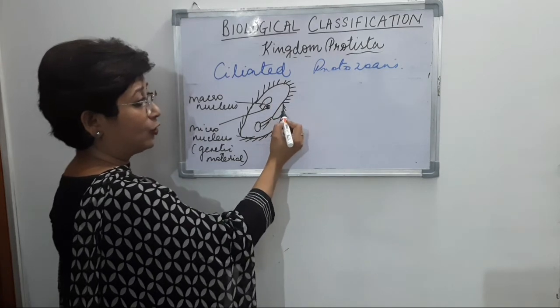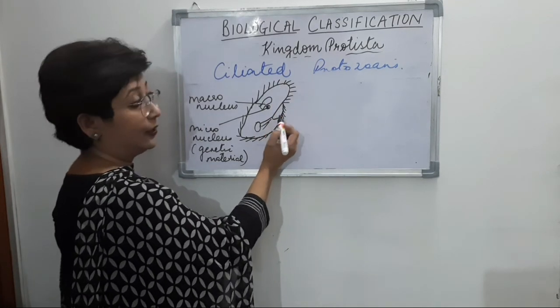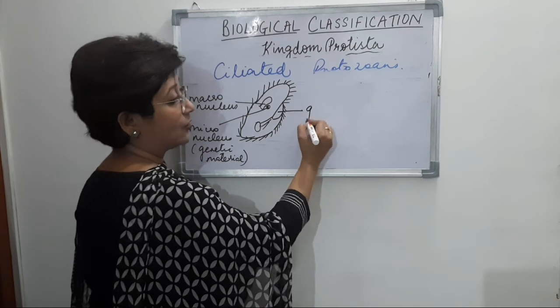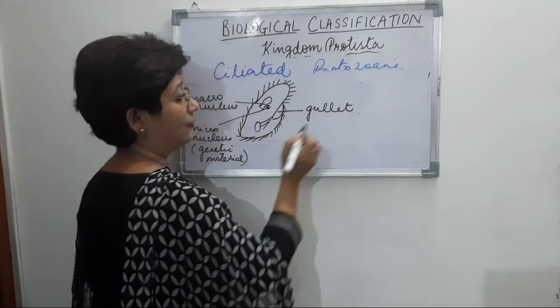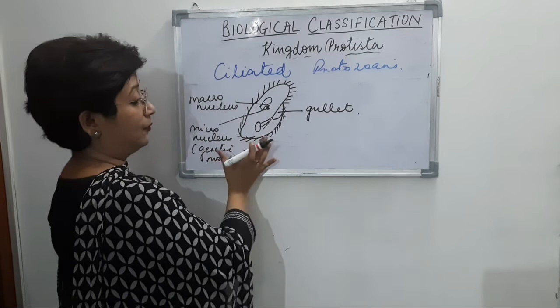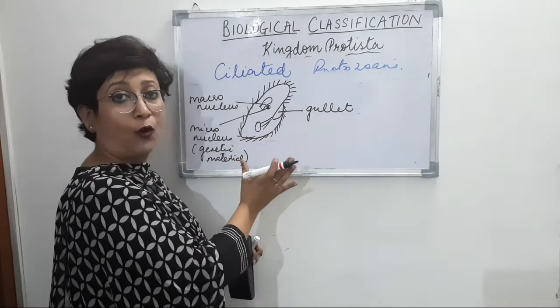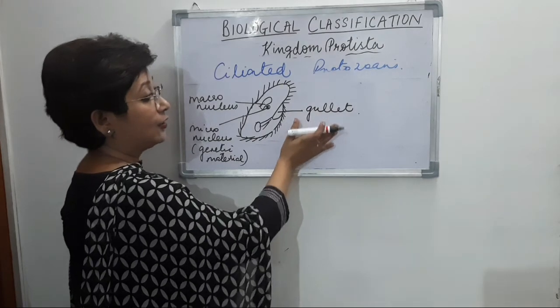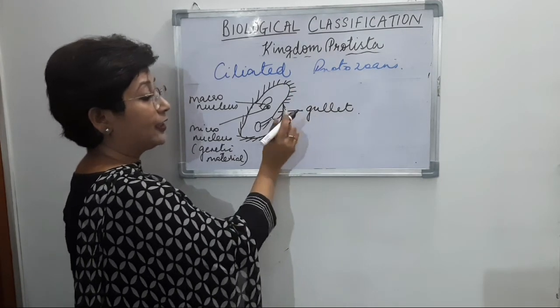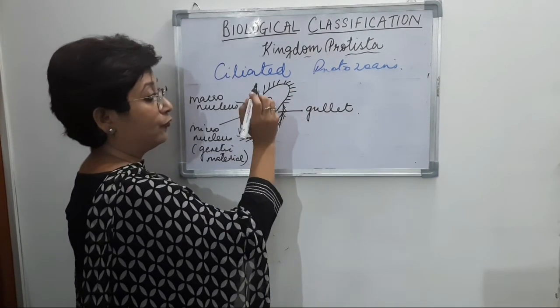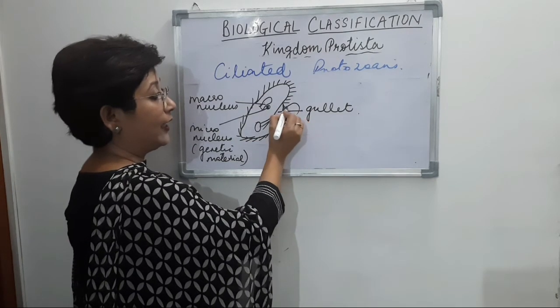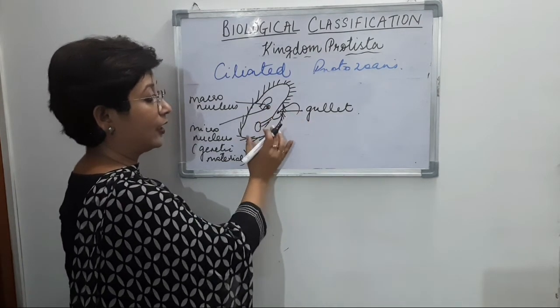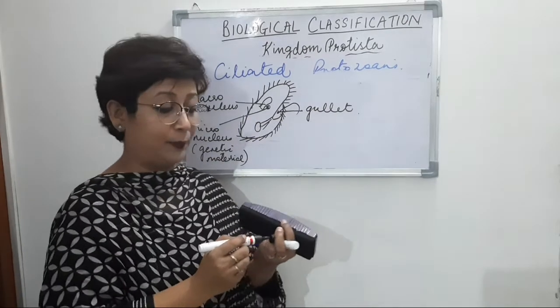Now when we look at this structure here, we will see that in between the two membranes there is a gap. This gap is known as the gullet. The paramecium is found in water. It's an aquatic organism, and the food is there in the water, so the food-laden water enters the gullet, and from the gullet it enters the body of the paramecium.